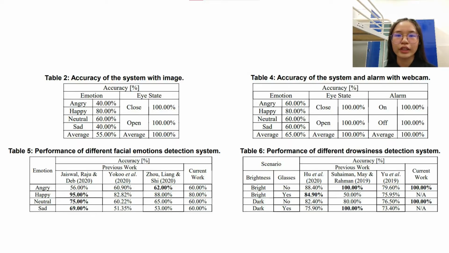The difference for the image and webcam input may be caused by the looping of the detection system. Real human expressions may not be static as the images. The fine changes of the current input are updated and calculated constantly by the model to perform a better prediction. Hence, better performance is achieved.